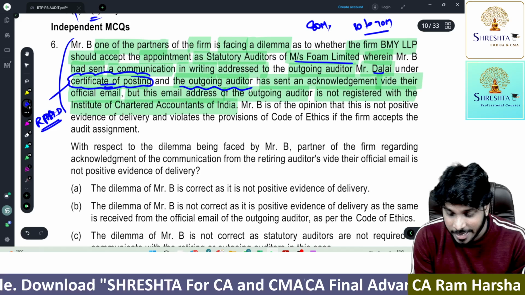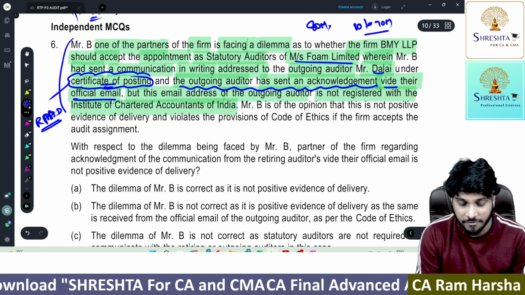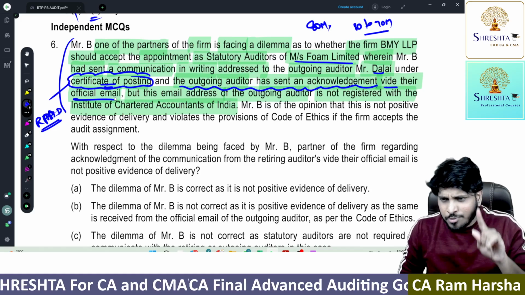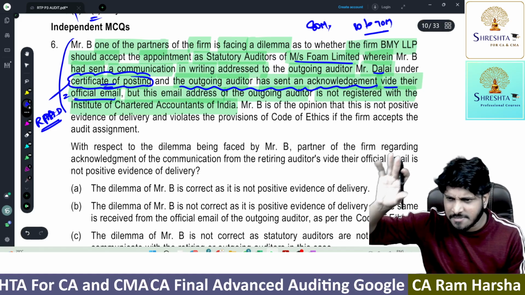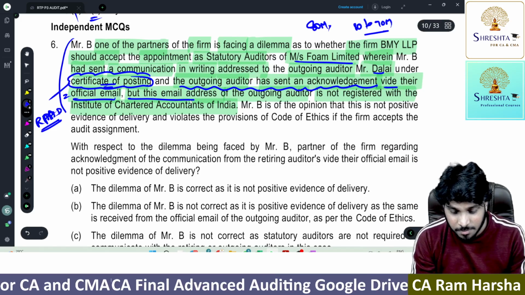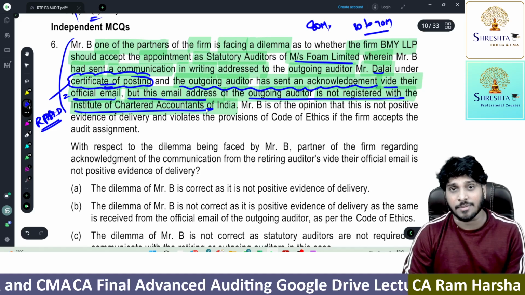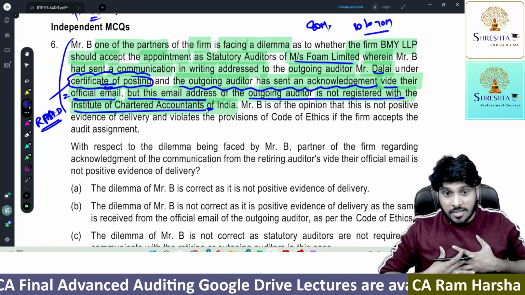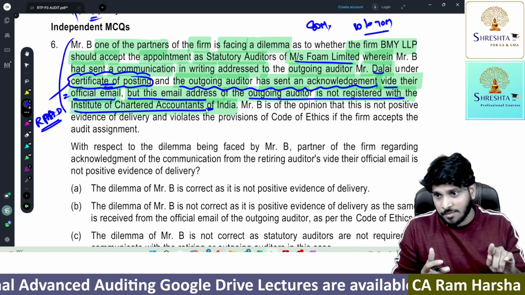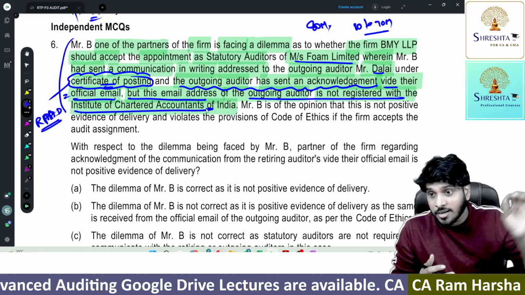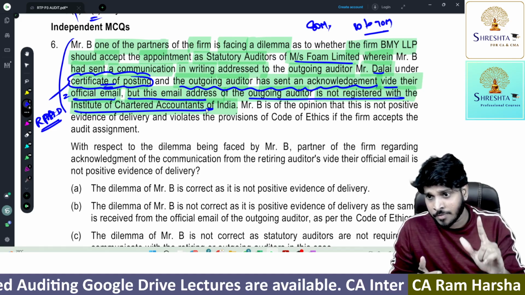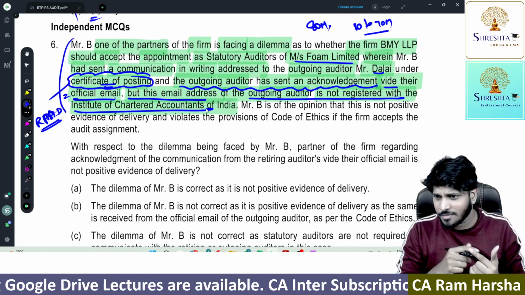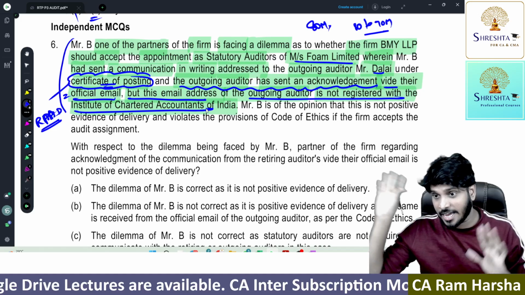But here he has received the acknowledgement via official email. From the official email of the outgoing auditor, the previous auditor, he got communication. But the problem is, it's the official email ID as per his visiting card, as per his letterhead, but this mail ID address is not registered with the ICAI database. Is this permitted? This is the question. Here two issues were there. One, the new auditor has sent a letter as per clause number 8 to the outgoing auditor, the old auditor, by certificate of posting. Is this right? Second, he sent a letter by certificate of posting, and the other auditor also replied, yes, NOC, through an official mail ID not registered with the ICAI database.